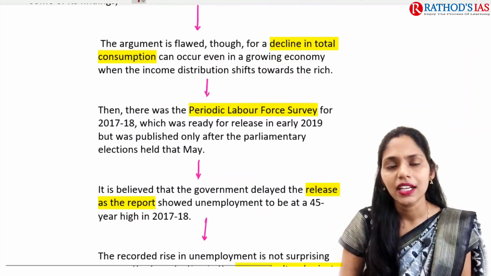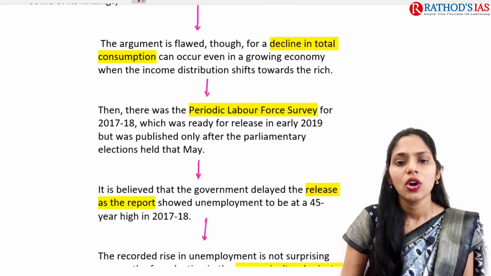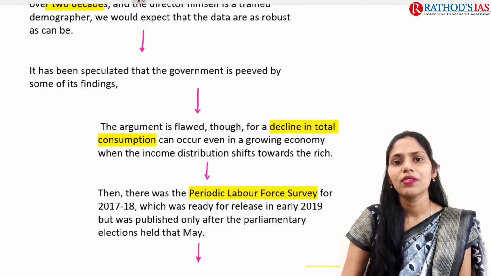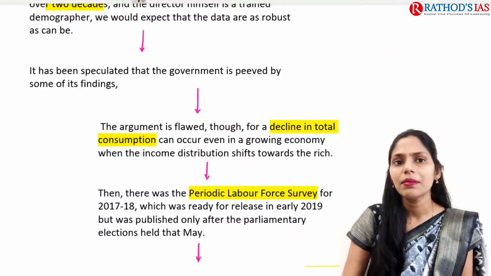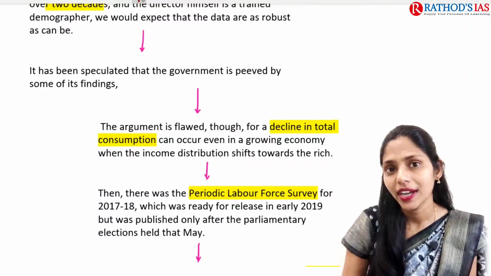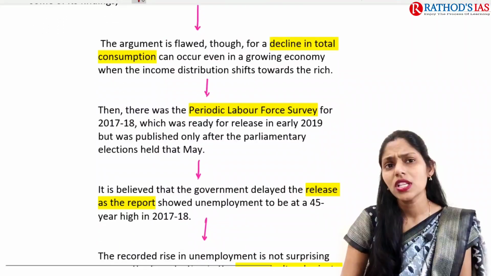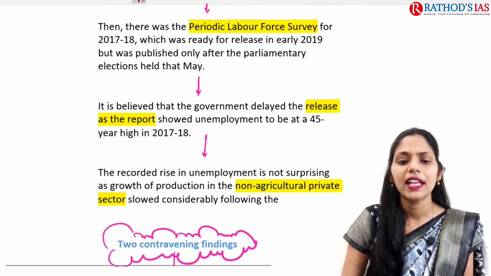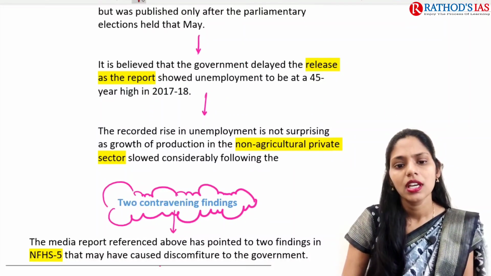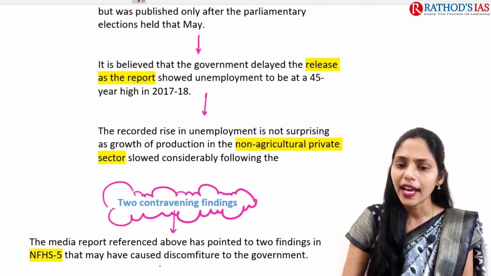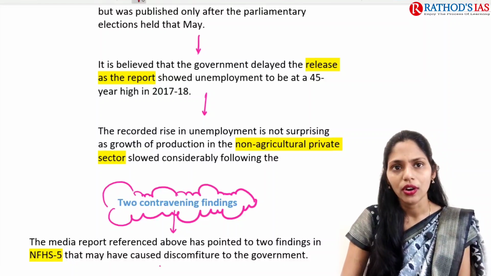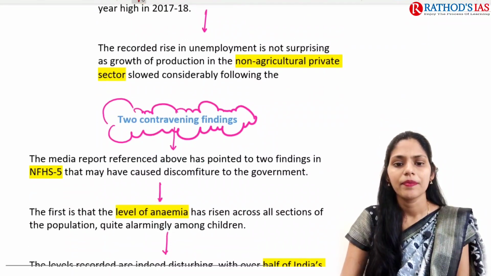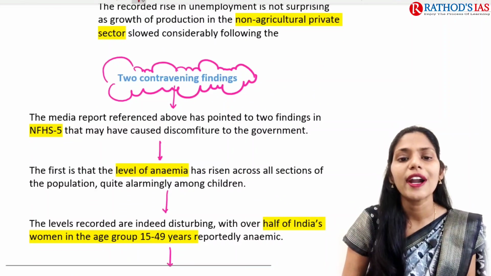So the argument is that there is a decline in total consumption over the growing economy. Actually this report said that on one side we can see a growing economy, but income distribution is unequal. So one important data point given by this report is that. And next one is under the Periodic Labour Force Survey. It mainly said that there is a rise in unemployment, and on the other side, a slowdown in the non-agriculture private sector. So in these two reports we can see there are two contravening findings.